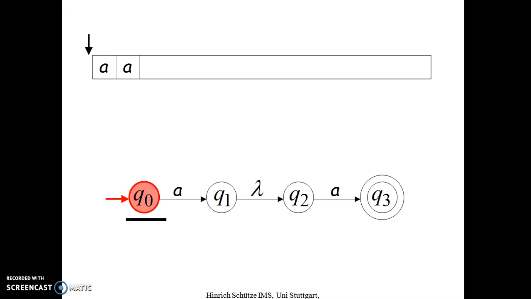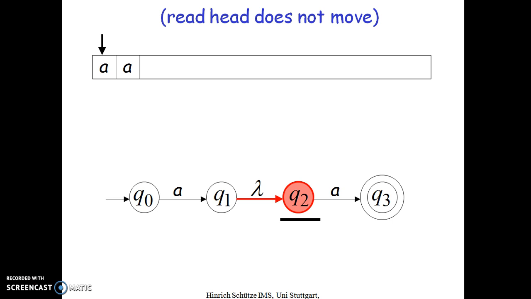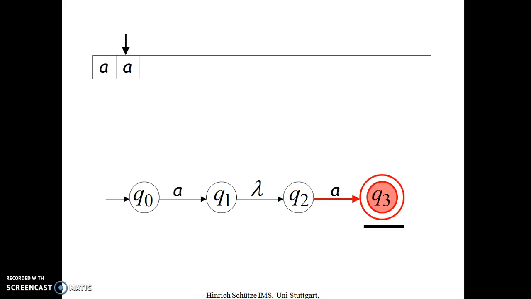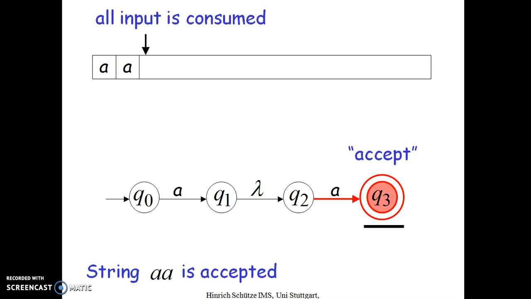We'll see how it will work. The input is AA. As usual, I'll start from the initial state. Q0 on reading A, I will reach Q1. The read head does not move, that is, input will not be read. It will directly go to Q2. And for the next A, it will reach Q3. So the language accepted by this automata is AA. All input is consumed, and because I have reached the final state, the input AA is accepted by the automata.